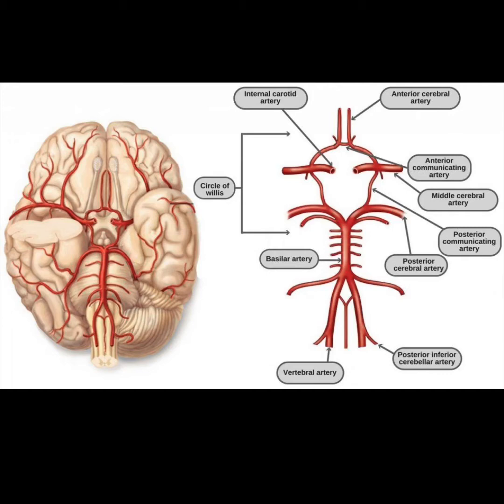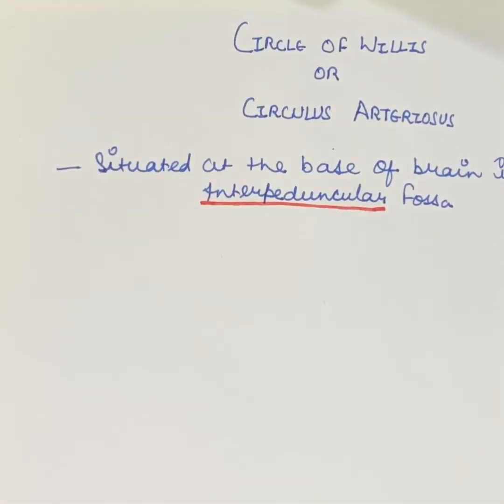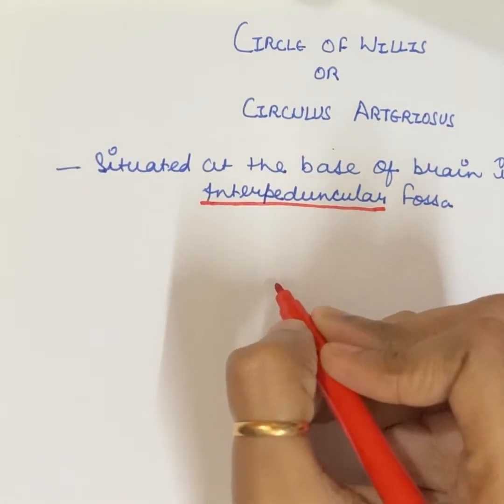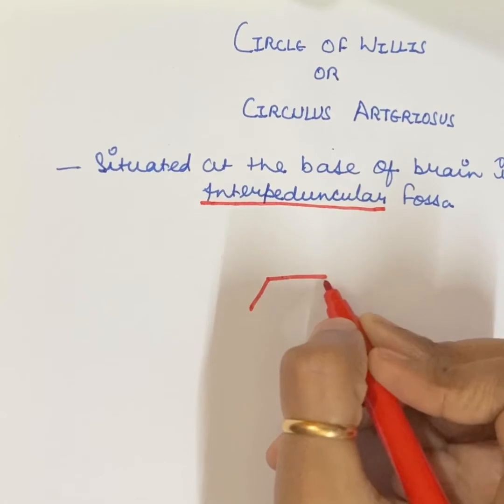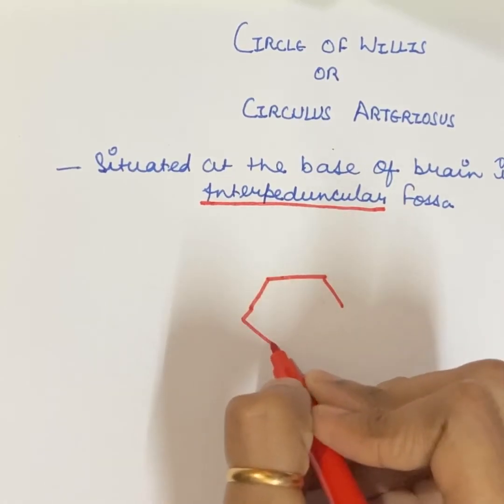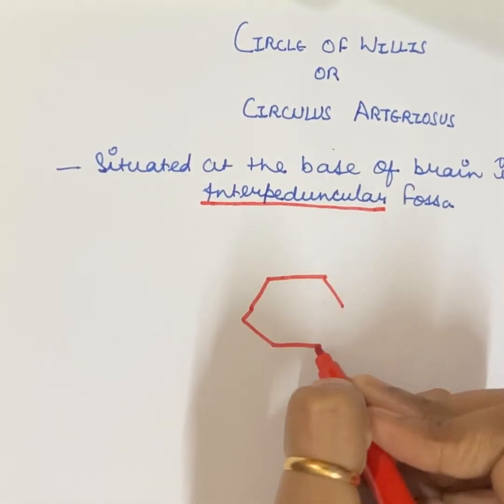This is now simplified in a simple diagram. I have simplified the circle of Willis in a simple diagram. First, we have to draw the hexagon. Hexagon has 6 sides.